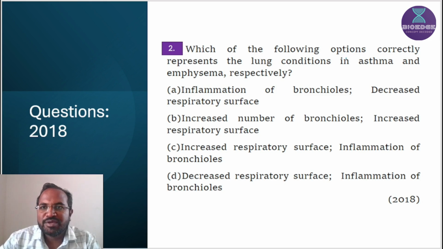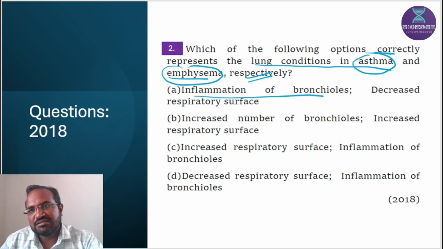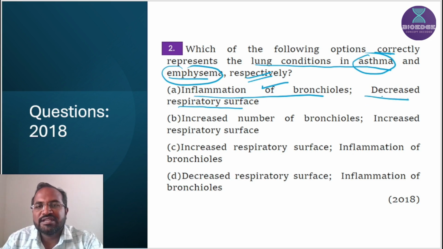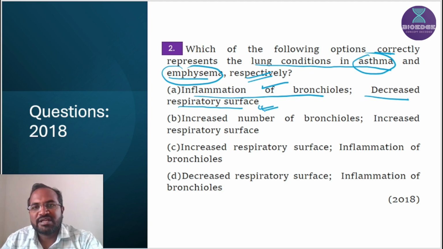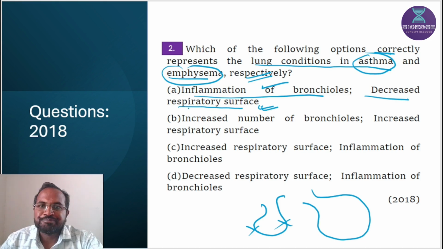Which of the following options correctly represents the lung conditions in asthma and emphysema respectively? Very important. First one is the inflammation of bronchioles. Yes, in asthma inflammation of bronchioles takes place. It is correct. Decrease in surface area. So surface area is decreased in emphysema. Yes, emphysema is responsible for the decrease in surface area. Why? Because there is damage of the alveolar wall. That's why decrease in respiratory surface area takes place in emphysema. Thus statement A is correctly matched.